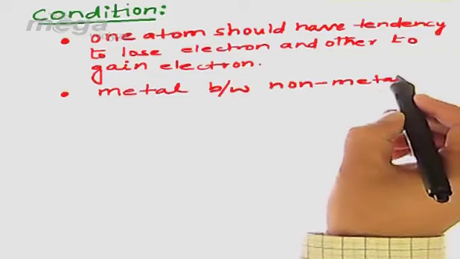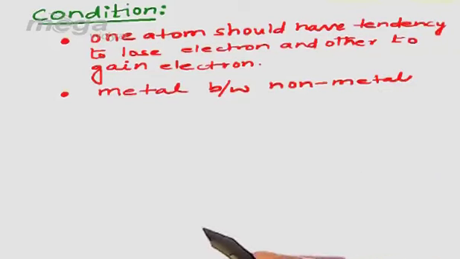Now both these points are correlated to each other. Both of them are supporting each other. The very first condition for ionic bonding is that an atom should possess a tendency to undergo the loss of electron, and the other atom should have a tendency to gain electron, which is possible when one atom is metal and the other is non-metal.